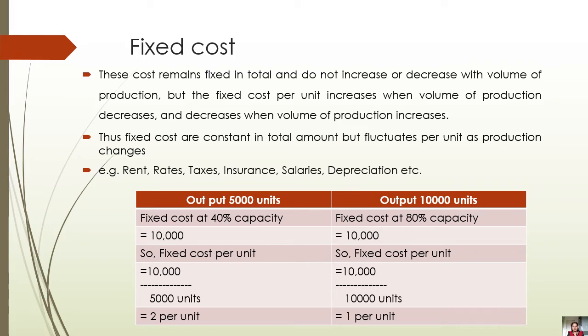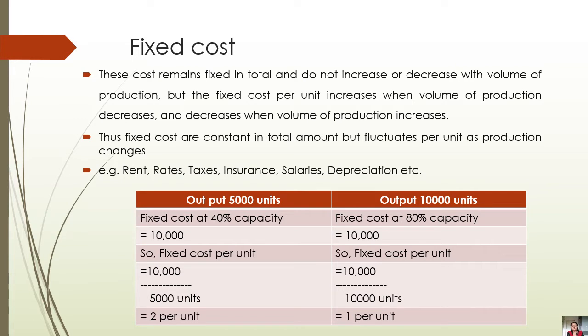So rupees 10,000 upon 5,000 units will come as rupees 2 per unit. And in case of 10,000 units, it will come as 1 per unit. So you can understand from the scenario that fixed cost in total remains fixed, but when we calculate it per unit, it changes. And that is our first sentence.